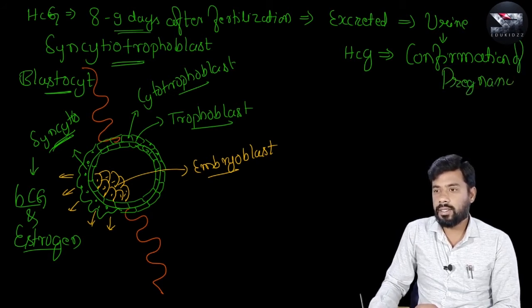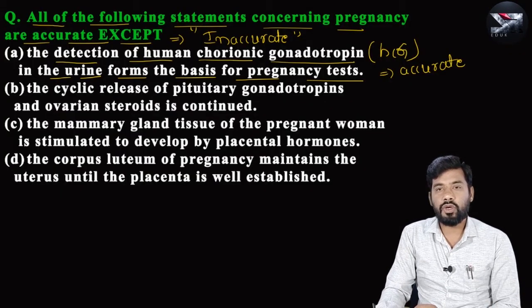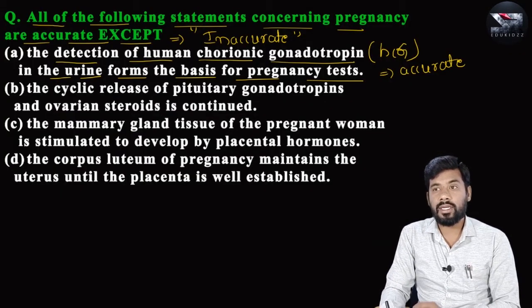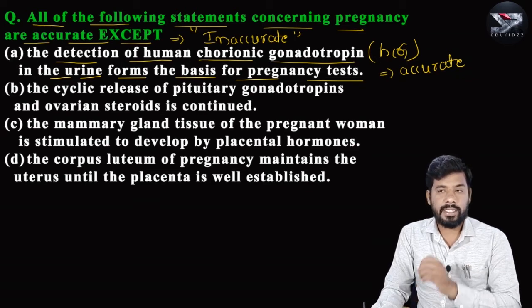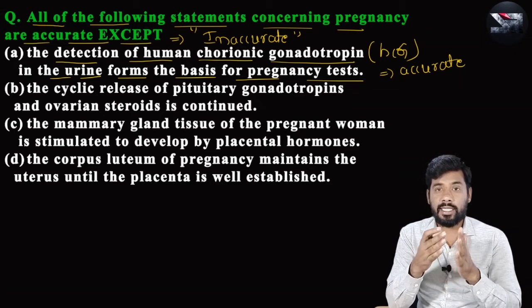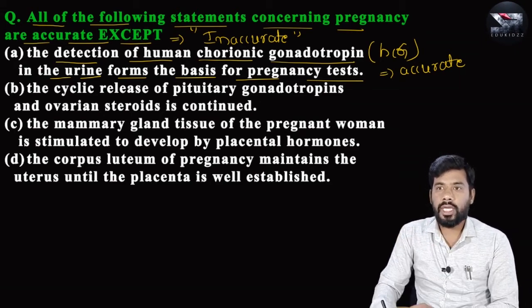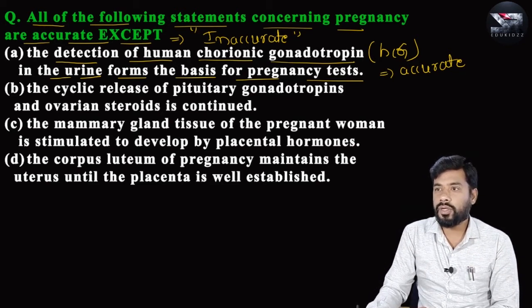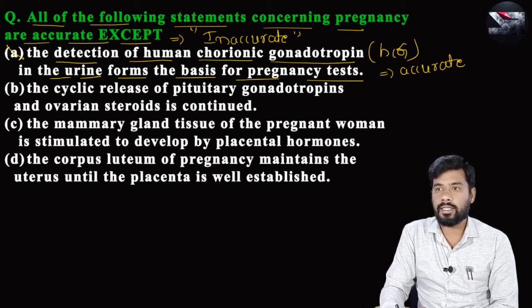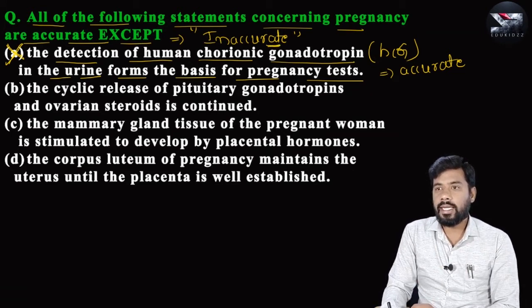right? And hence in this question, this first statement, the detection of human chorionic gonadotrophins in the urine forms the basis of pregnancy test. As I said, why does it form the basis? Because HCG is the first hormone that is immediately secreted around 8 to 9 days after fertilization, and that can be excreted through the urine, and it is the accurate statement, and hence it is not the correct answer. What we need to find out is the inaccurate one.